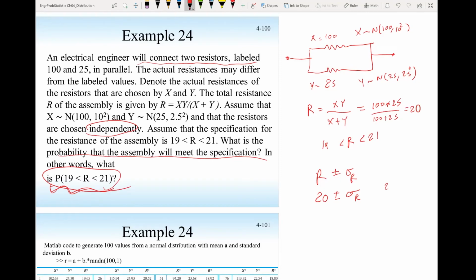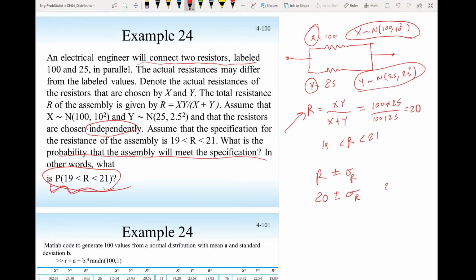In this case, the best solution is to run a simulation. That means to generate possible values for X coming from this normal distribution and possible values for Y coming from this normal distribution, and then calculate this value R and see what the possible values for R are, and count.